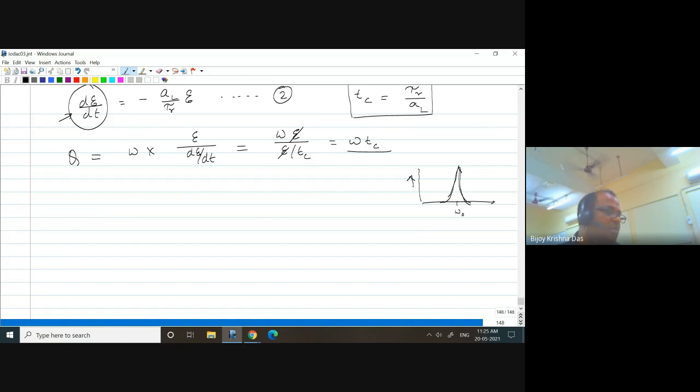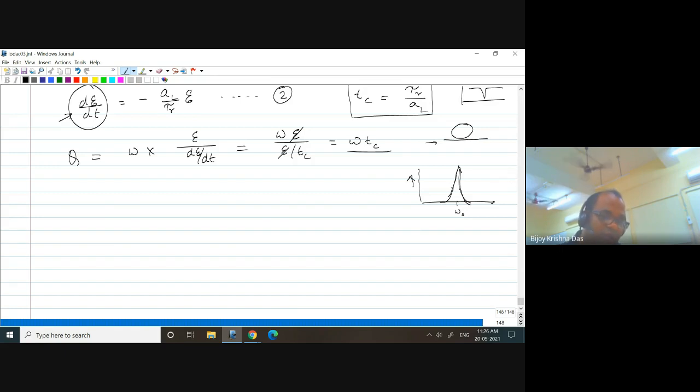If it is a ring resonator, and we have derived the transfer function, it is launched here and I get the output here, typically it is something like this. It is the inverse, just complementary, of the Lorentzian shape you will be getting at the output. Energy accordingly you have to calculate.